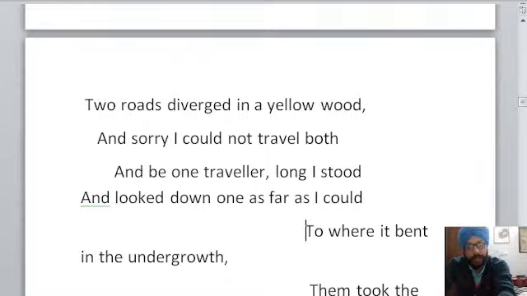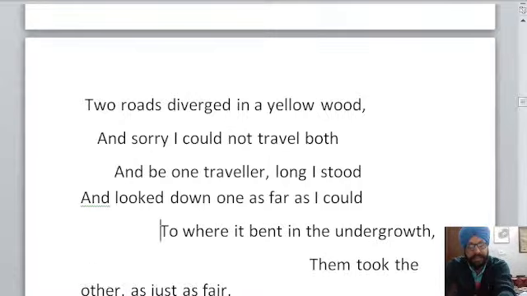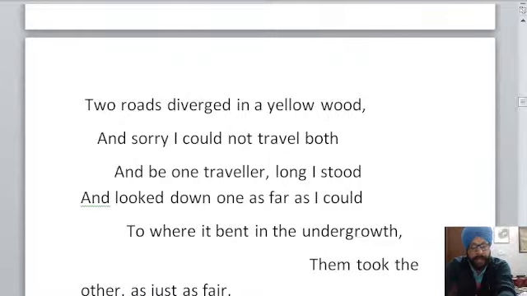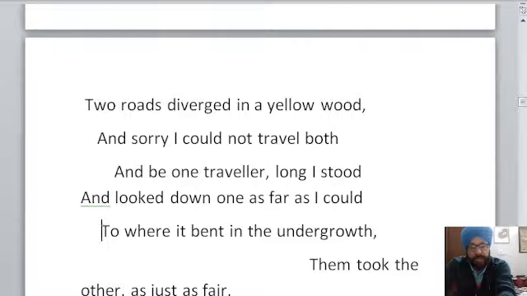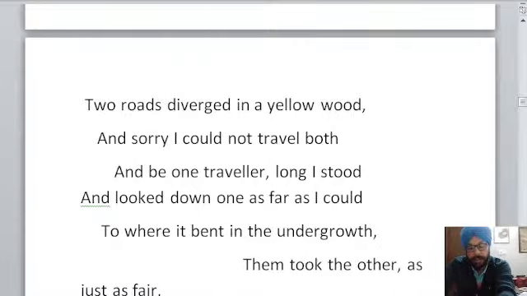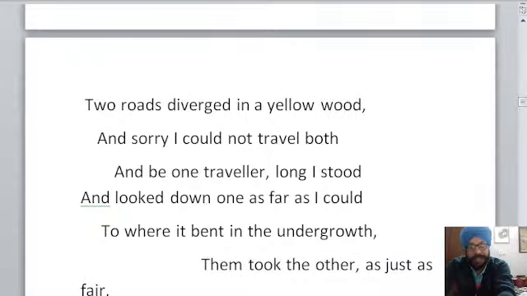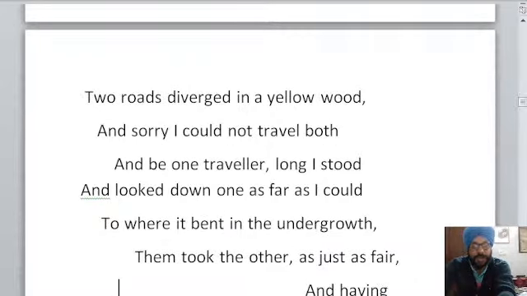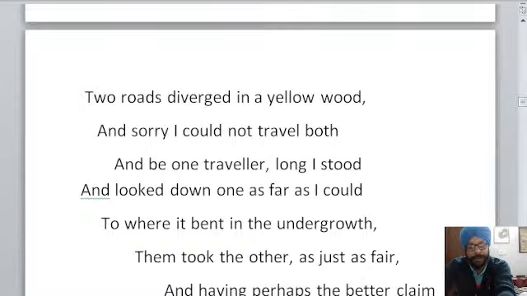So these are the poem lines. Just wait for some time. Let me correct that. Because earlier we had changed the font size, it has misaligned it a bit. Very good, Gurseerat. You are answering it without overlooking the questions. Tanu also knows that the first question would be to name the poet and the poem.